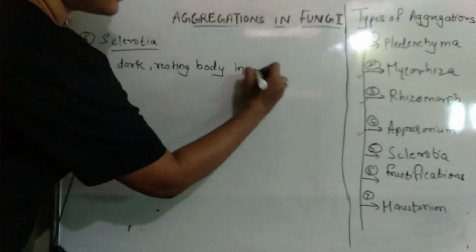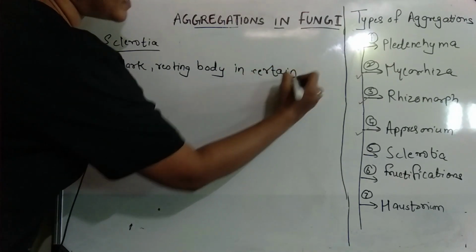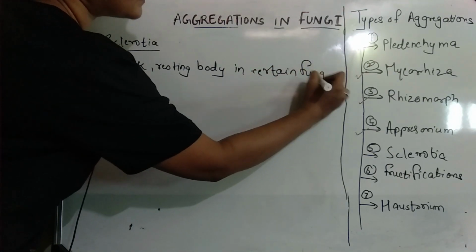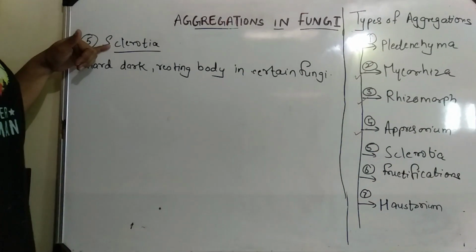This sclerotia is a kind of very hard and dark resting body. It is a hard structure, it is a dark structure, and it is a resting body that you can see in certain fungi. Not present in all, but yes, in some you can see sclerotia.